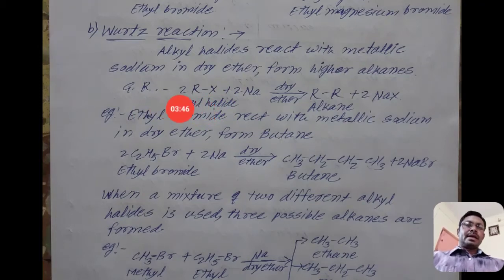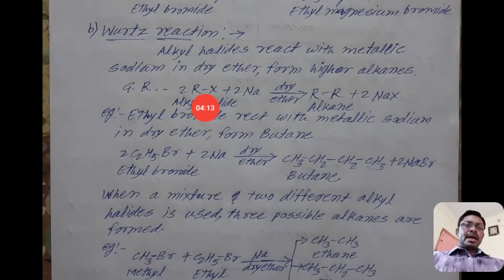That is the general reaction. Two molecules of alkyl halide, RX, when reacted with two sodium metals in the presence of dry ether, give RR, that is an alkane, with byproduct NaX, that is sodium halide. When sodium reacts with alkyl halide, the bond between R and X is broken.